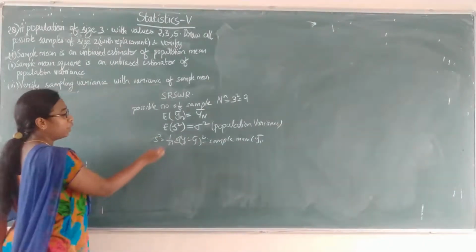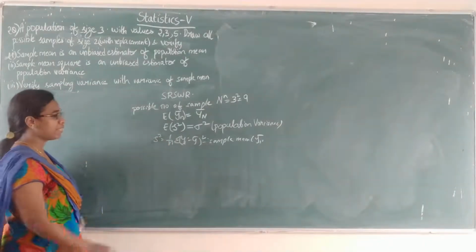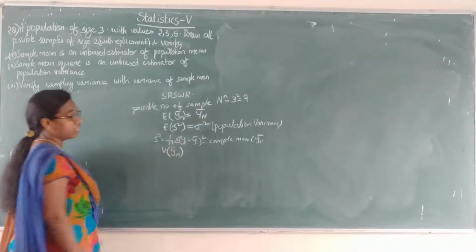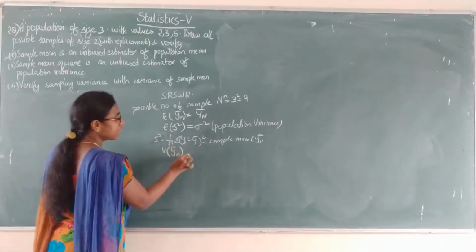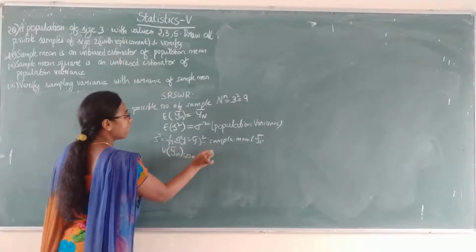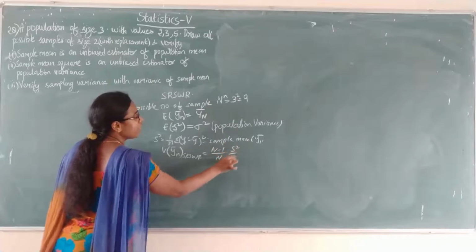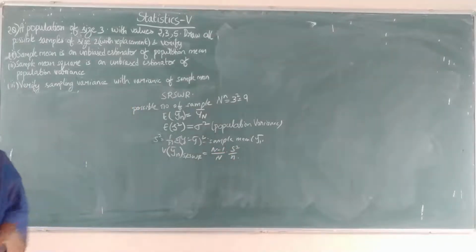This should be equal to the variance of the sample mean. The sample mean variance in SRS WR is given as N minus 1 by capital N into S square by small n. So we need to verify all this.